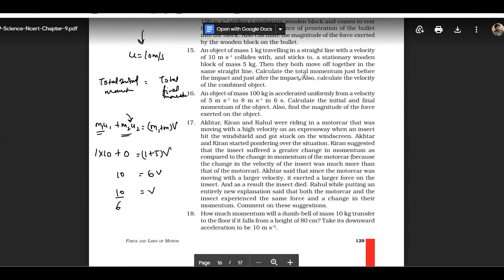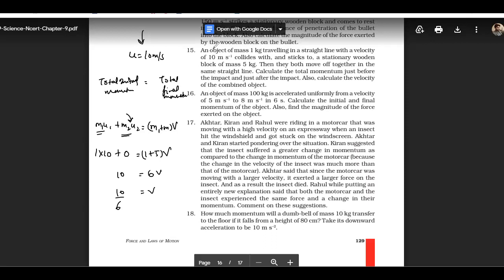It is being asked to calculate the momentum just before the collision. So just before it is this one, and after the collision it will also be the same, because the initial and the final momentum remain the same. Got it? Yes, sir. Okay, let's move forward.